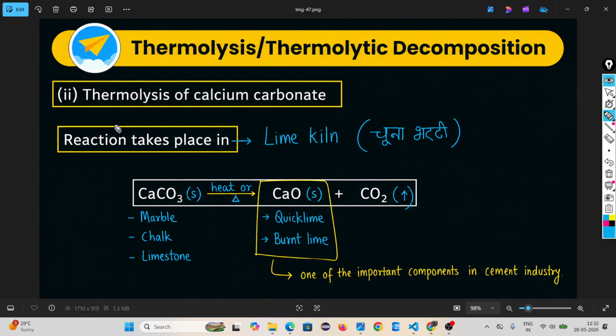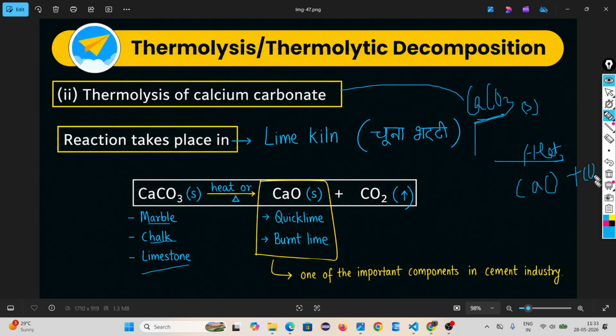Okay, so look. Another example is thermolysis of calcium carbonate. If you remember, calcium carbonate is the symbol, and the common name is marble, chalk, limestone. A few seconds ago we did this reaction, when calcium hydroxide reacts with carbon dioxide, we form calcium carbonate. Actually, what happens? Calcium carbonate is a solid. When you provide heat, it will break down into calcium oxide and carbon dioxide.